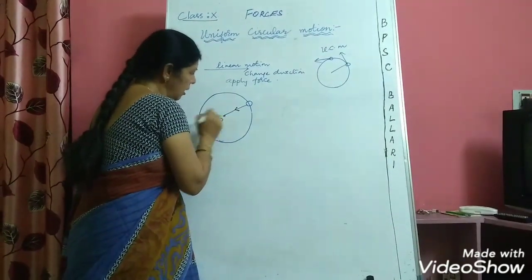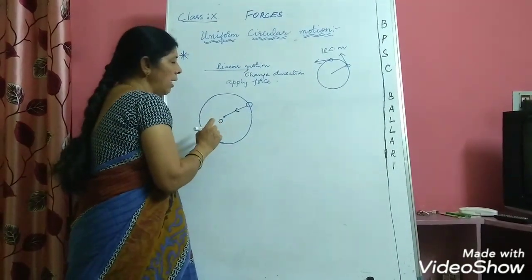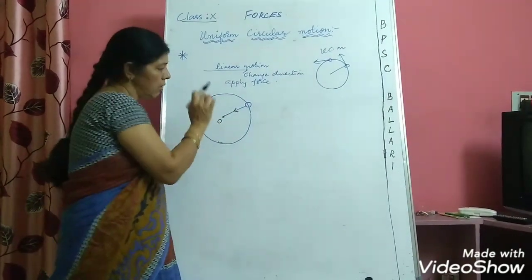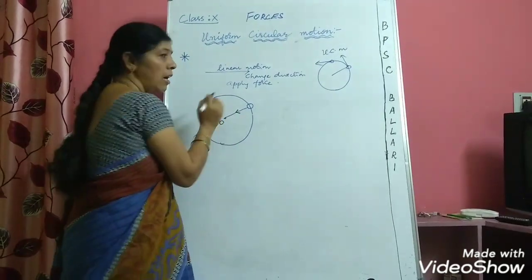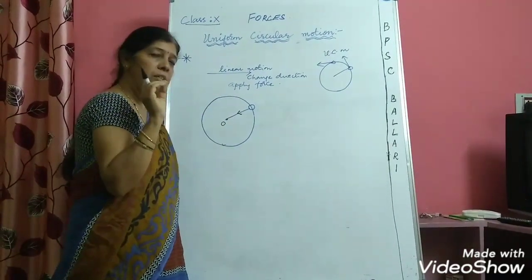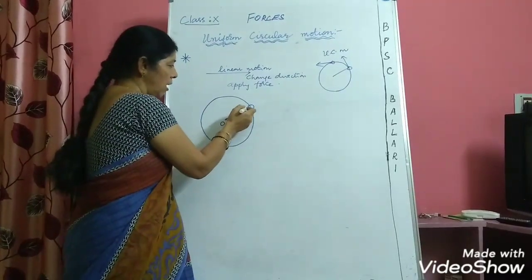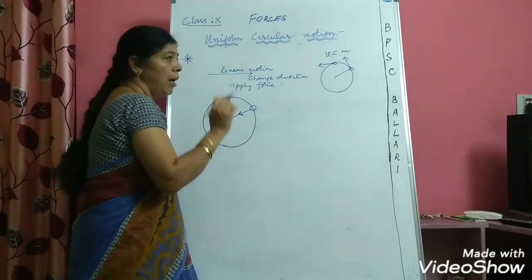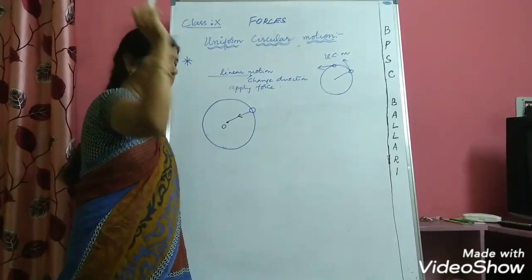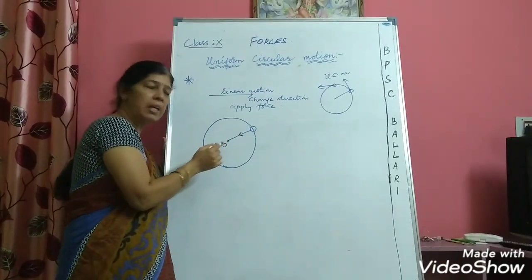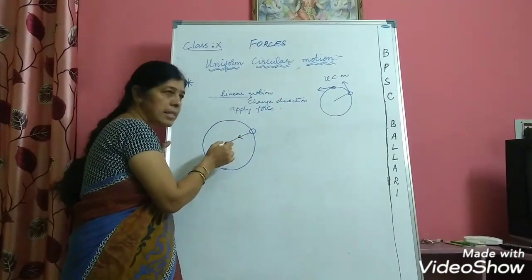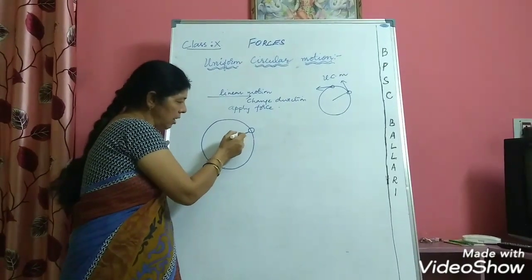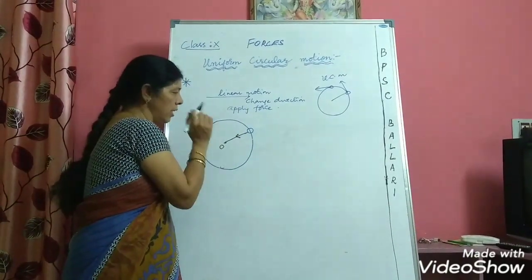Now, this is the center of the circle, this is the body. Remember that to keep the body going round and round around the circle, a constant force is needed, and that force, in which direction will it be acting? It will be acting along the string. Now, if you tie a string to a ball and rotate it overhead, then in which direction will the force be acting? The force will be acting towards the center of the circle, and it will be acting in this direction only. So this is the force acting.